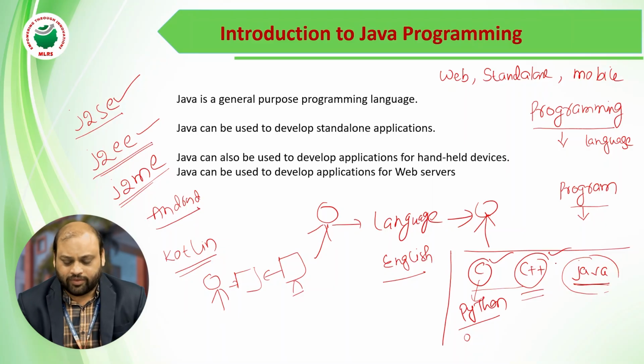Java is very simple when compared with C and C++. Why is Java simple? A normal person who can understand English can understand the programming language written in Java. It is similar to English, a high level language.